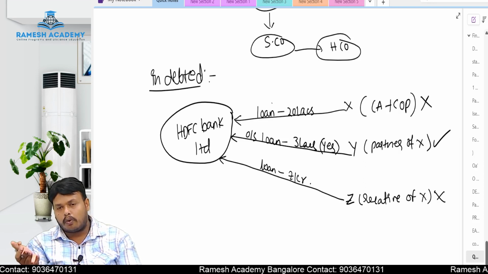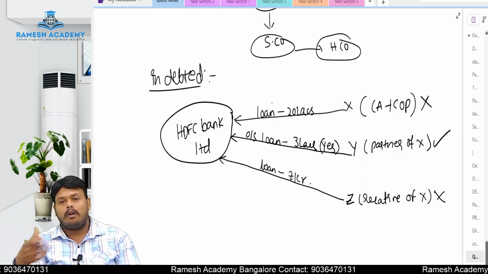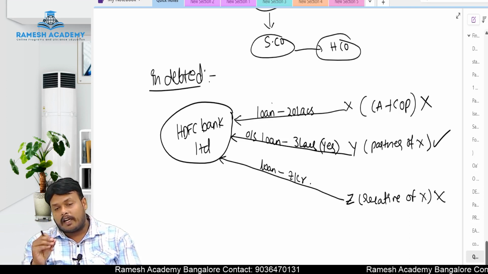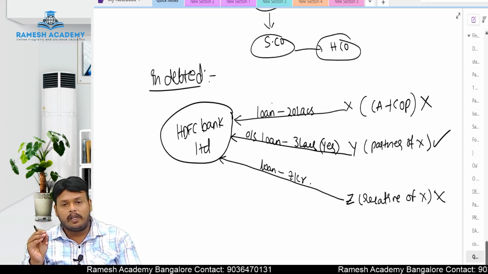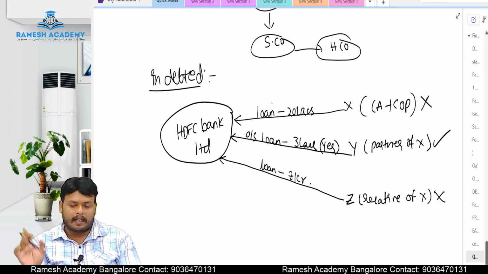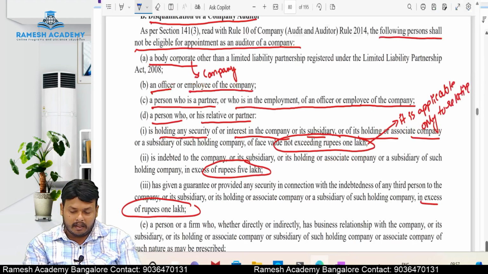Either he should not hold, or his partner should not hold, or his relative should not hold any loan or any debt in excess of 5 lakhs. If they are holding debt to the bank in excess of 5 lakhs, then these persons are disqualified to act as an auditor. That is the meaning of the second point.